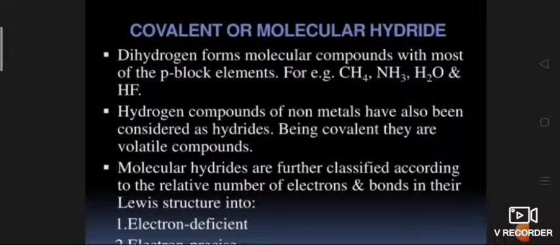Their stability decreases as the size of the element of group 14 increases due to increase in bond distance. So the order of stability of the hydrides is CH4 is greater than SiH4, than GeH4, than SnH4.